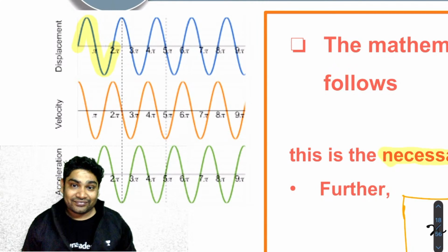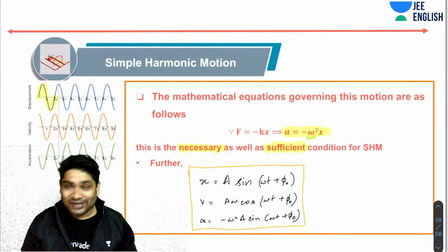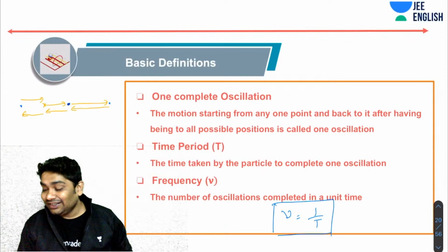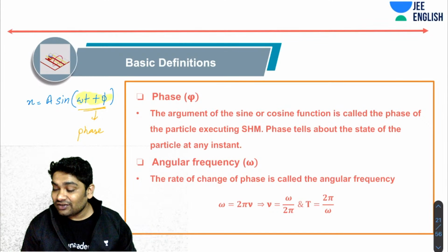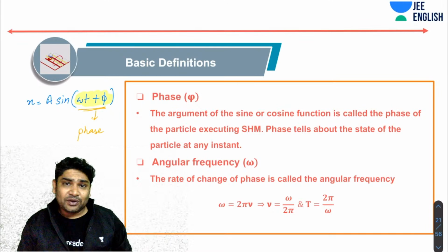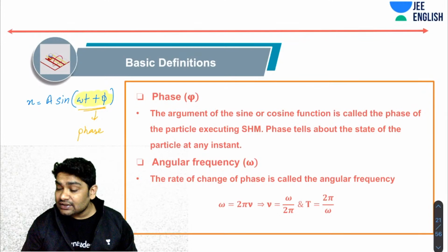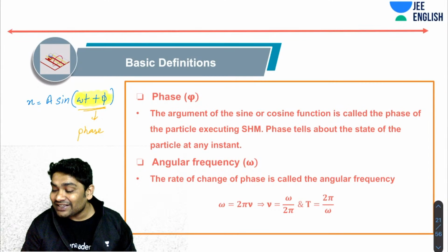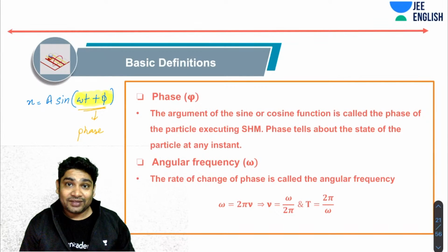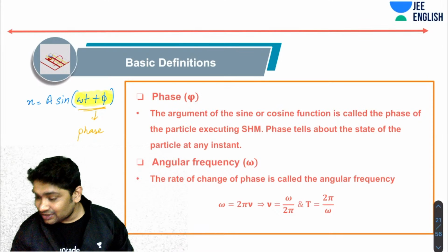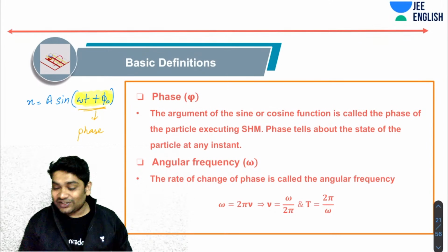We will talk about the significance of that in a bit. But right now, all you need to know is this is what you call the phase of SHM. Then you have angular frequency. The rate of change of phase is what you call angular frequency. If you look at this expression, this phase is changing at a rate of omega, d phi by dt. This is usually called phi naught, which is called the initial phase.